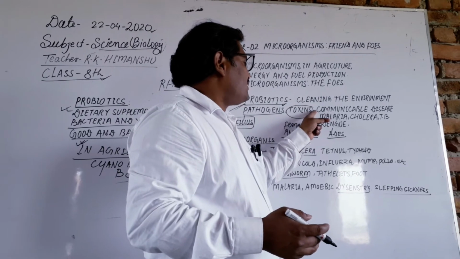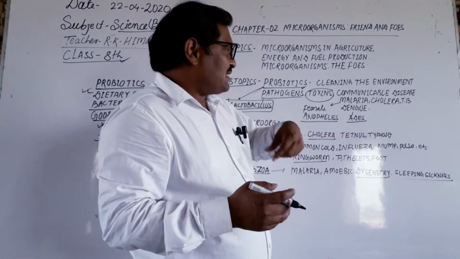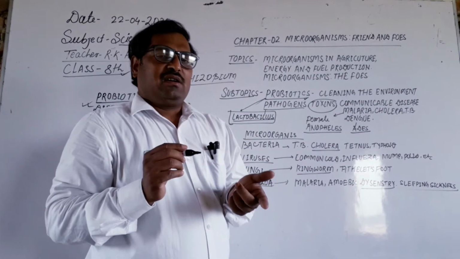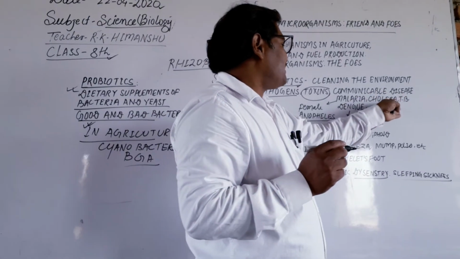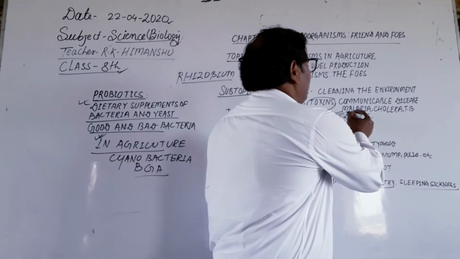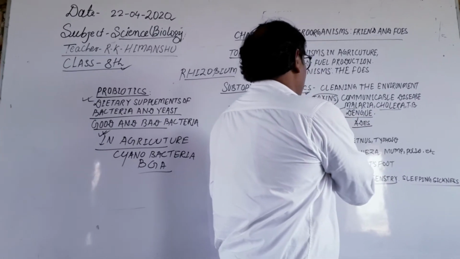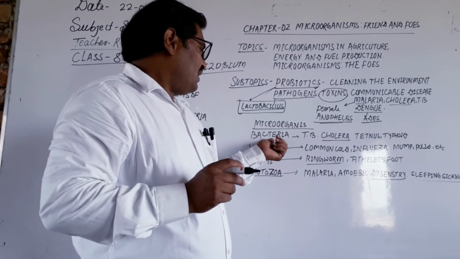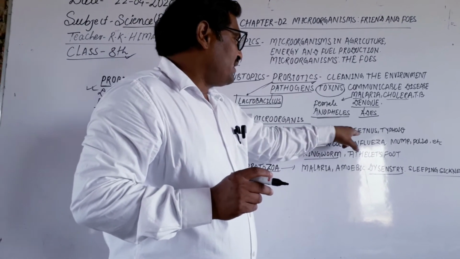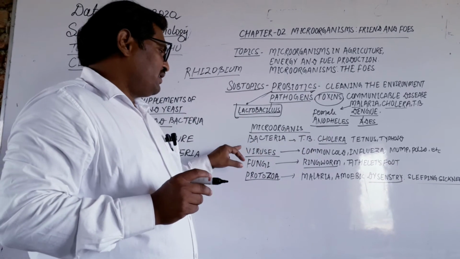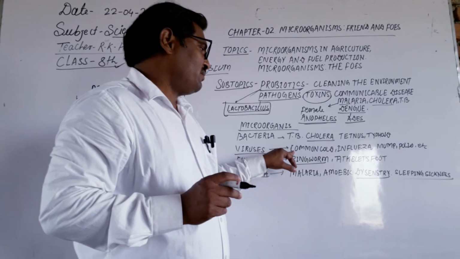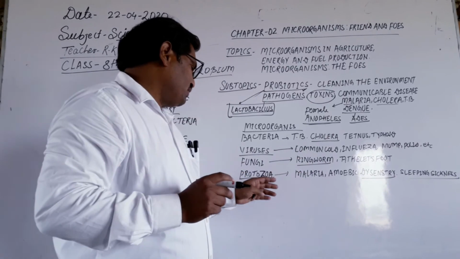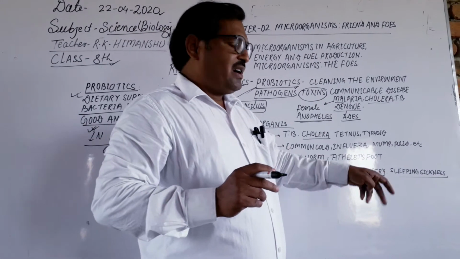On the basis of the disease and its transmission, some are communicable. The disease which is spread from an infected person to a healthy person is called a communicable disease. These are malaria, cholera and dengue, and the anopheles. These are communicable diseases. Bacterial diseases include TB, cholera and tetanus. This is the causal organism. The diseases caused by viruses are common cold, influenza, mumps, polio, etc. Fungi cause ringworm, and protozoa cause malaria, amoebic dysentery, and sleeping sickness.